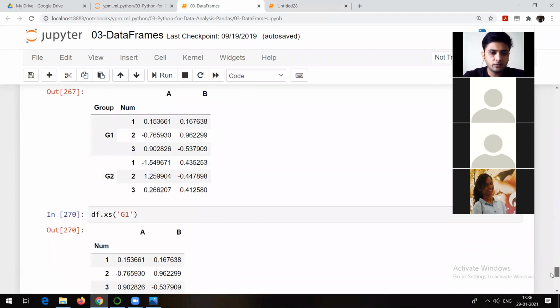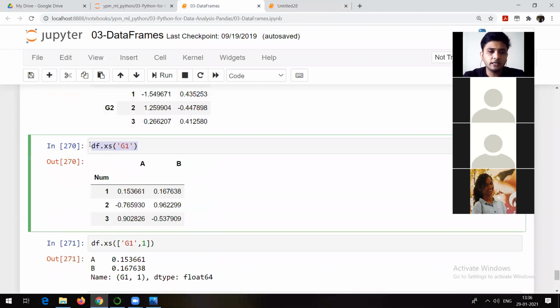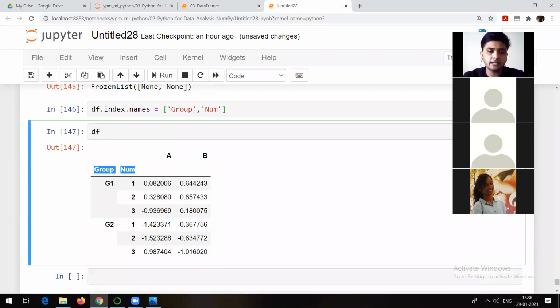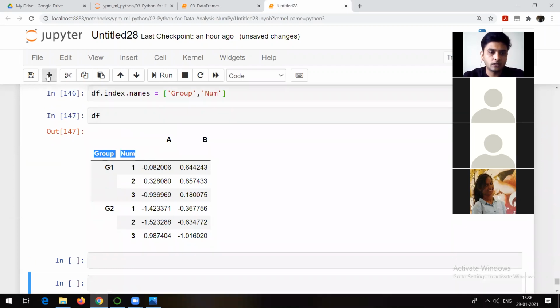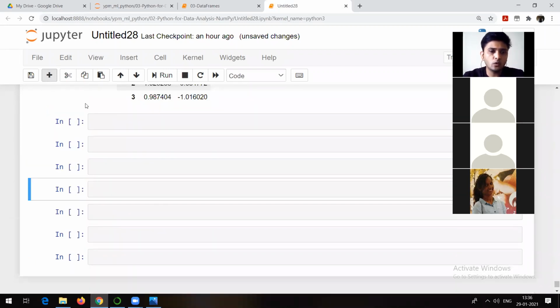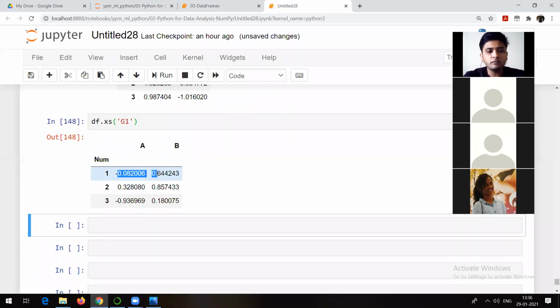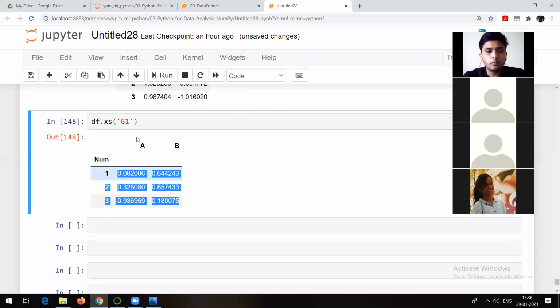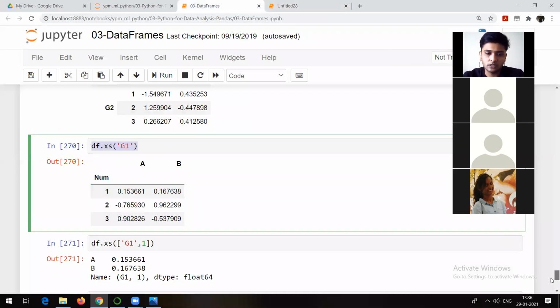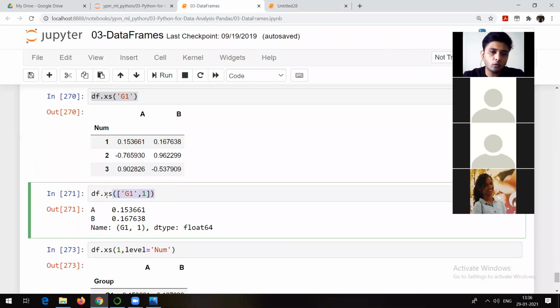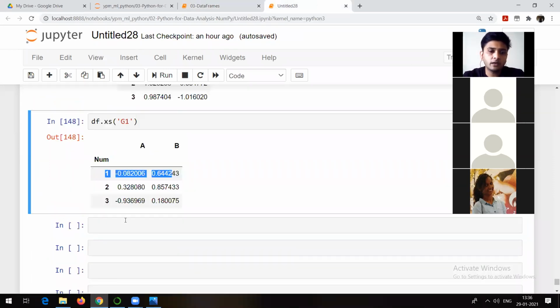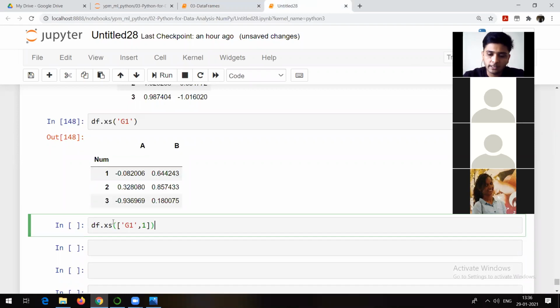And there is some method called XS. XS stands for cross section. What this XS command is going to do is help you to index the data. For example, if I am doing df.xs of G1 and run it, it's going to show me everything from G1, right? But suppose from G1, or maybe from G1 as well as G2, I want only the first record. That is also possible with the help of XS, that is cross section. How to do that? See, from G1, if I want only the first record, this is how I can write it with the help of cross section XS.